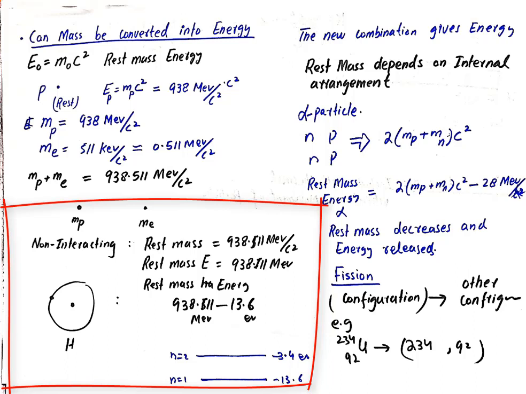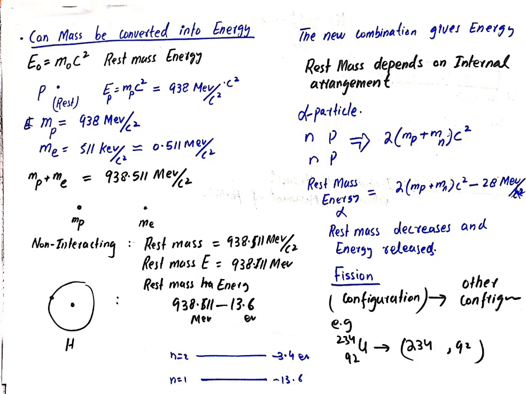But now if these two particles are brought together such that they form a hydrogen atom, energy is released in this process. If the hydrogen atom is formed in the ground state, the energy released will be 13.6 eV, and therefore the rest mass energy of this configuration will be 938.511 MeV minus 13.6 eV. So now you see in this particular example the rest mass has decreased and the energy has been released.